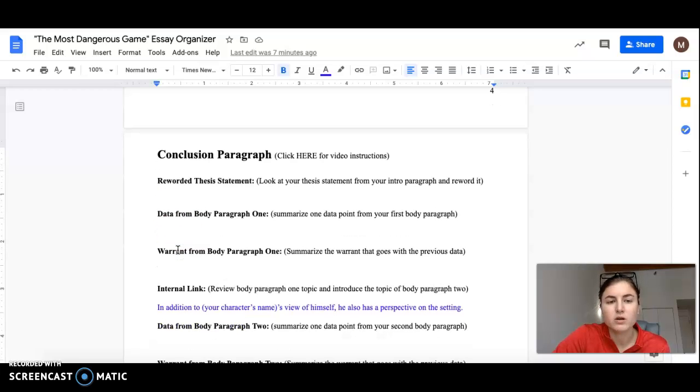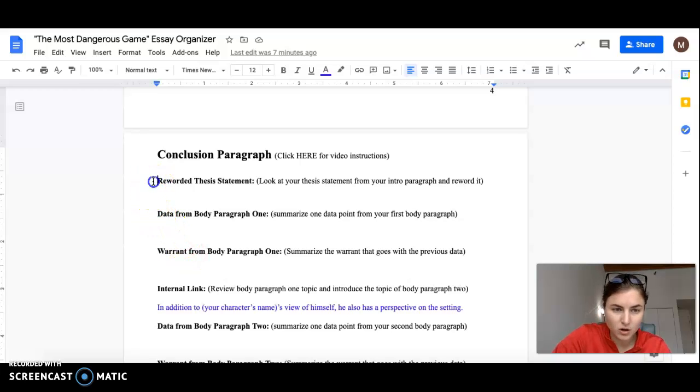Then you will scroll back up and look at body paragraph 1 about your character's view of himself. Pick one of your data points, shorten it up a little bit, and reword it here. It doesn't really matter if you pick beginning, middle, or end. Just pick which one you like best, shorten it to about one sentence, and put it here. Then look at the warrant that goes with that data point from your first body paragraph. Again, shorten it to one sentence. You've already explained it thoroughly above. You're just reviewing it here and rewording it.